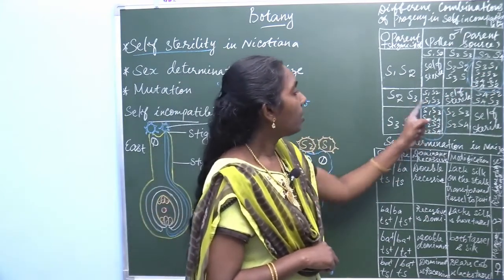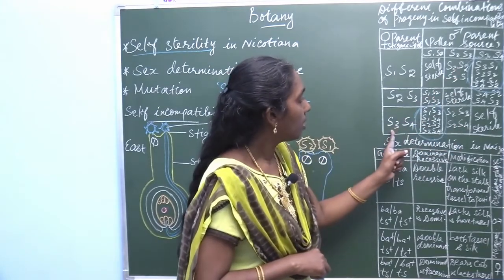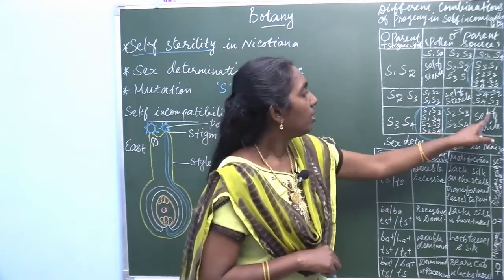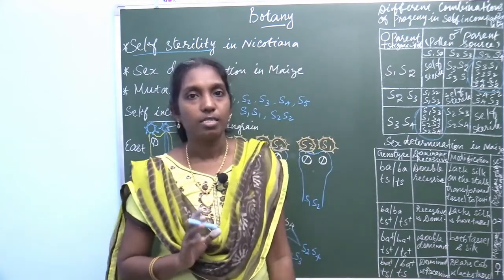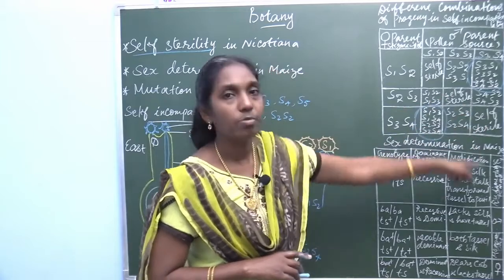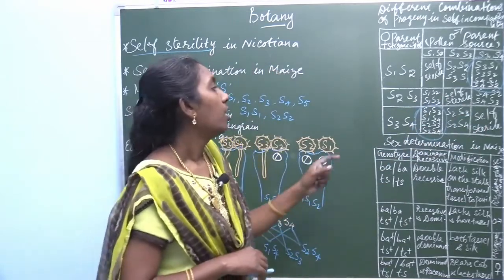Then S3, S4 gives 4 combinations, other than this, S2, S3, S2, S4. Then this condition S3, S4 and S3, S4 is also self-sterile. So these 3 are self-sterile because they come under homozygosity.